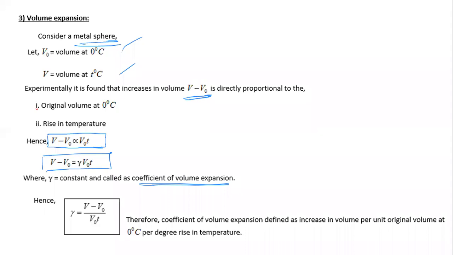Therefore, the coefficient of volume expansion is defined as the increase in volume per unit original volume at 0 degrees Celsius per degree rise in temperature. Again, if the first volume is V1 at T1 degrees Celsius and V2 at T2 degrees Celsius, then gamma is equal to V2 minus V1 divided by V1 times T2 minus T1.